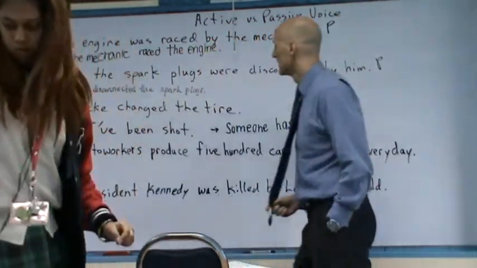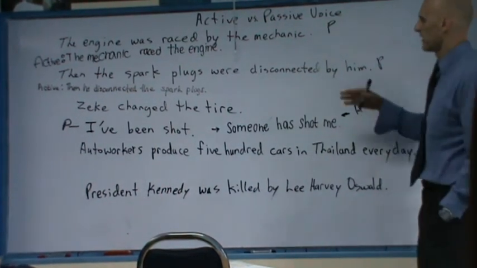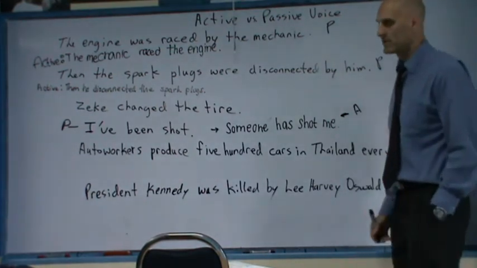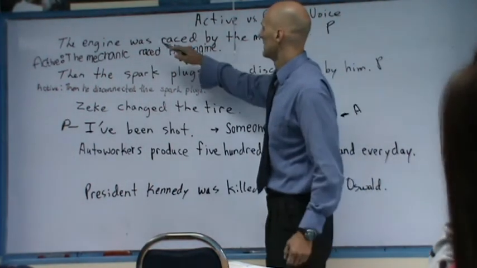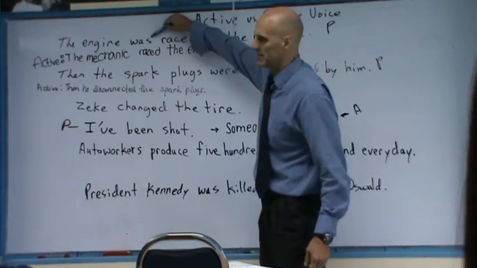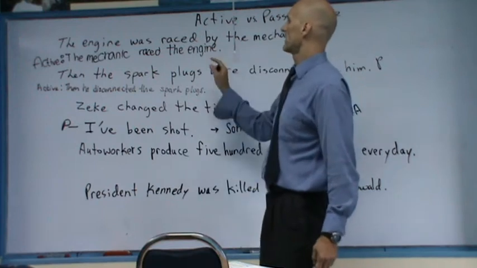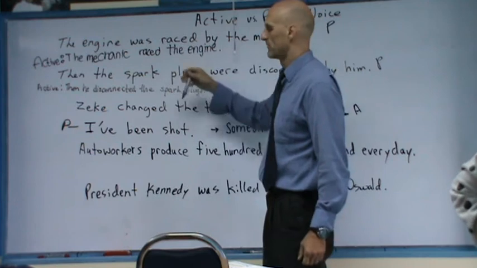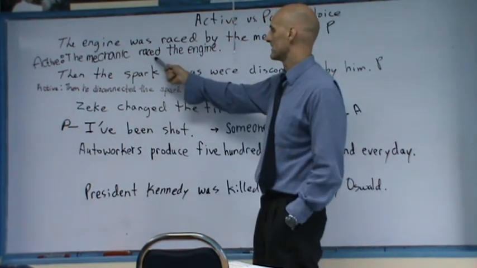Okay, good. So, what is the verb tense in the first one? Well, they're both the same verb tense. What is the verb tense? Past. Okay, the verb tense is past. How do you know that? In the passive voice, the verb to be is going to be in the correct tense. This is past tense. So then the active verb has to be in the same tense, past tense.